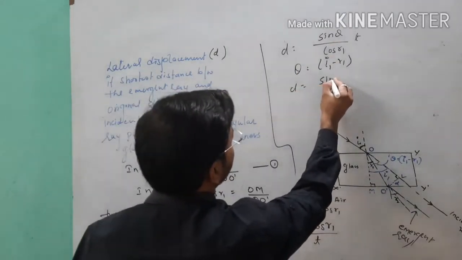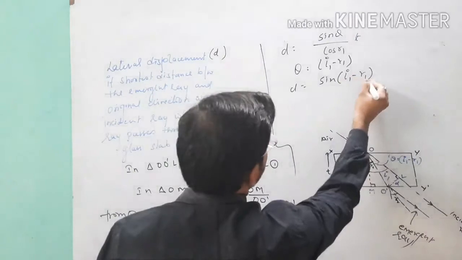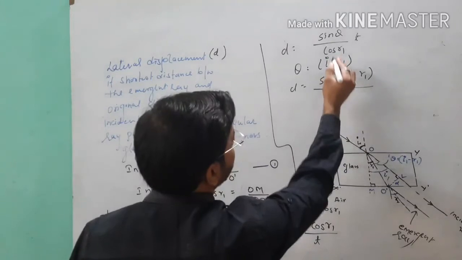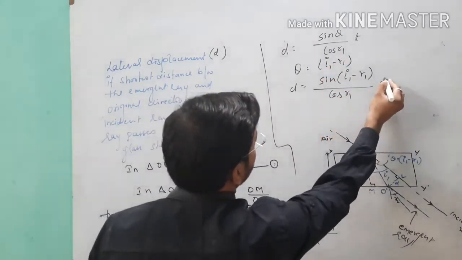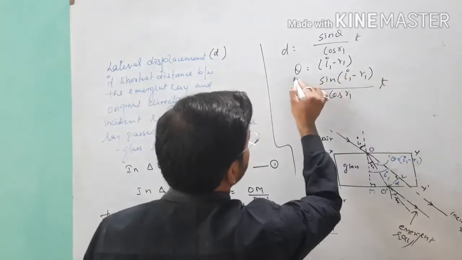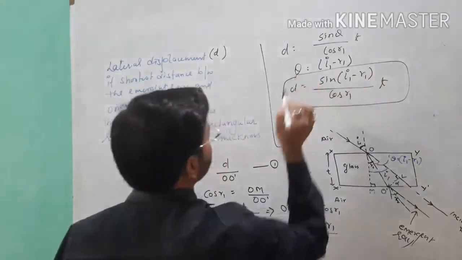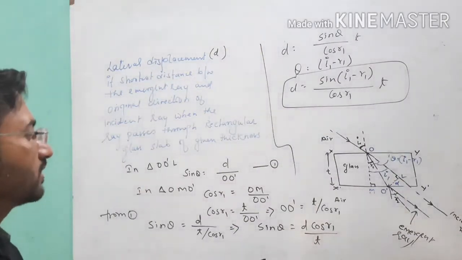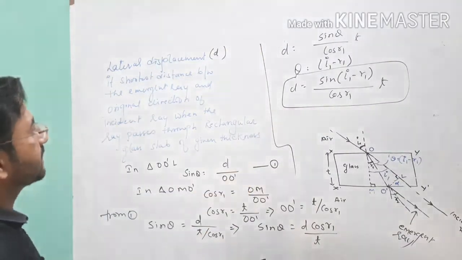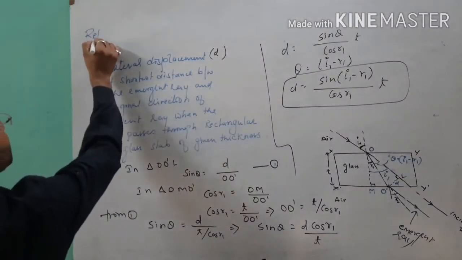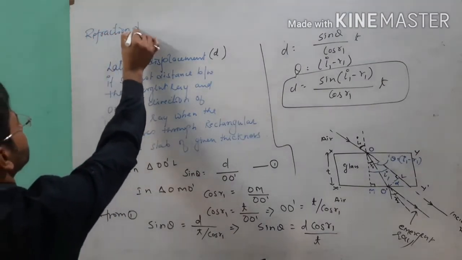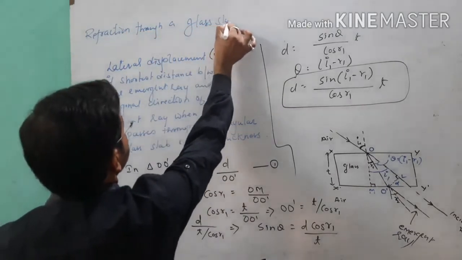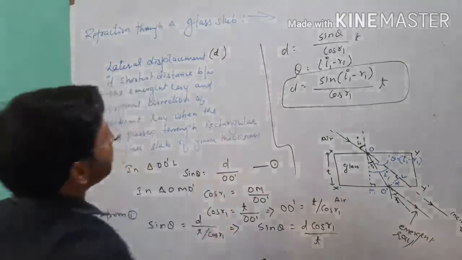D is equal to sin of I1 minus R1, from this diagram, over cos R1, into the thickness. So this is the formula for lateral displacement when the light goes through a rectangular glass slab. You can use the heading for this derivation: refraction through a glass slab. Point clear?